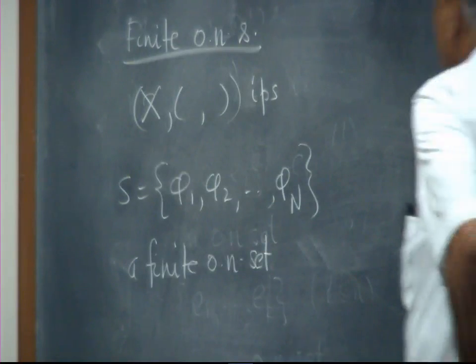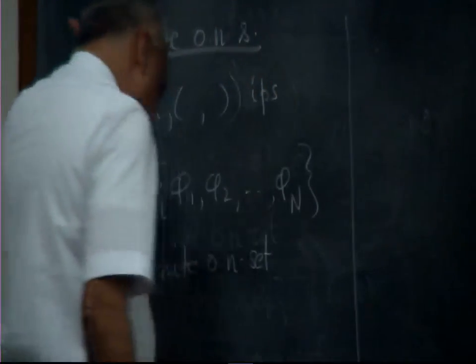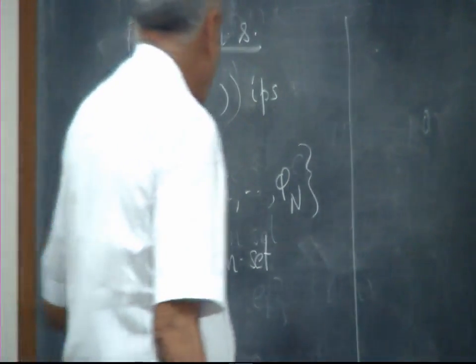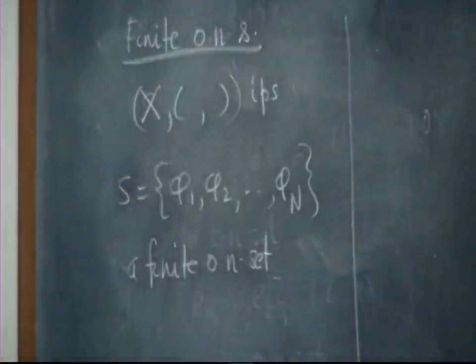I will put them probably in a language which in linear algebra also we do sometimes. Now I have n vectors. I can always take the subspace spanned by these n vectors, which is the set of all linear combinations of these vectors. That will give me an n dimensional subspace of the whole space.